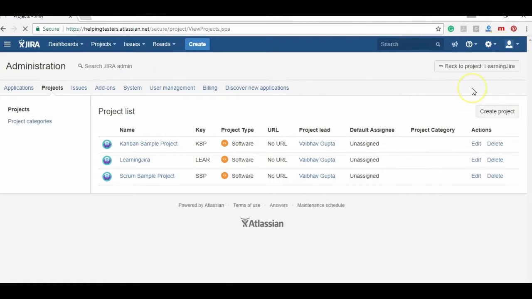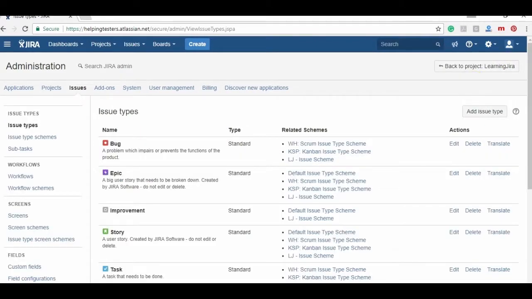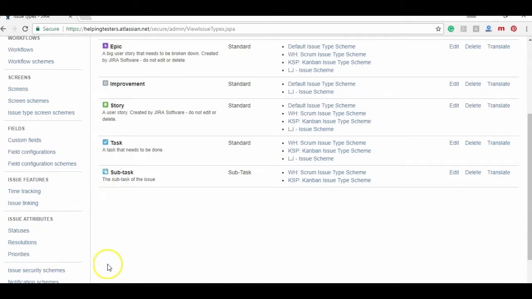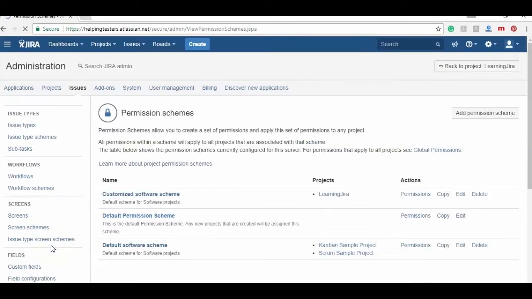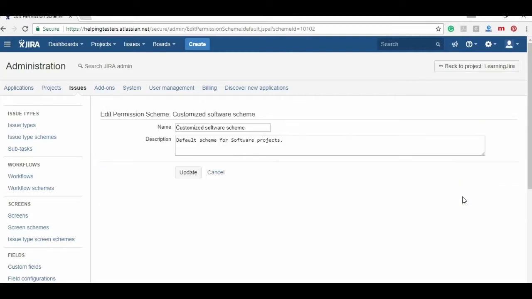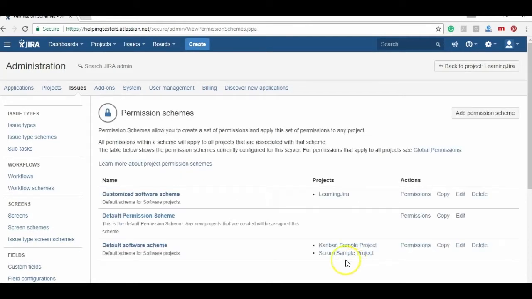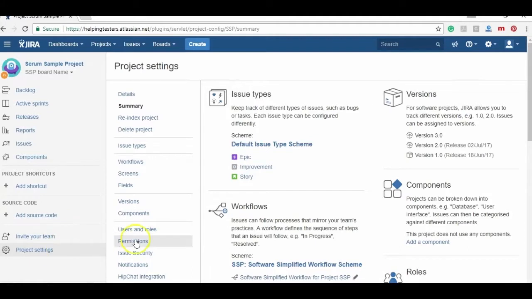Currently, let me go again to the permission schemes. So currently this scheme is used by only one project. Let's say this Scrum project also uses this scheme. So let me see if I can edit from here. No, I cannot. I have to go to the respective project, sample project. I have to go to settings.